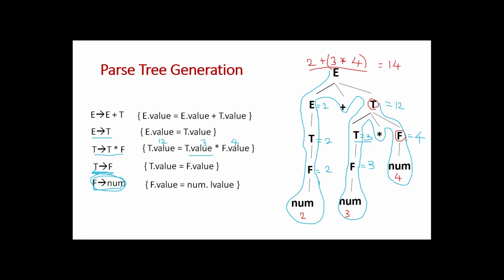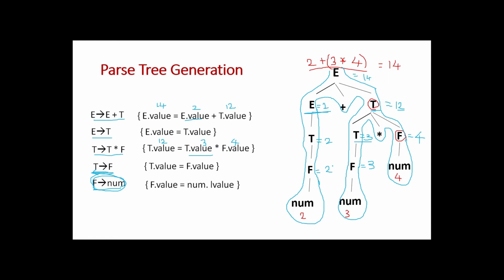Next, while moving up, E plus T is reduced to E. This is equivalent to this production. So what is the respective action? E dot value is equal to E dot value plus T dot value. What is the value of E dot value? 2. And what is the value of T dot value? This T, 12 is the value. So what is 2 plus 12? 14. So 14 is assigned to E dot value. Finally, E is equal to 14.